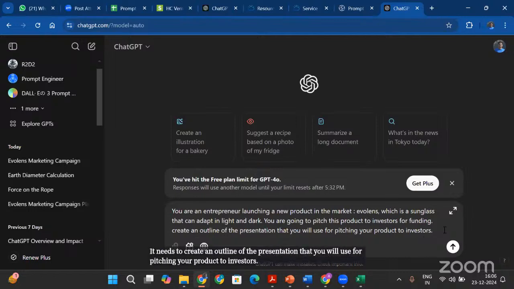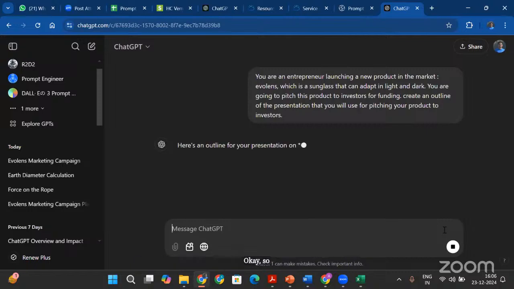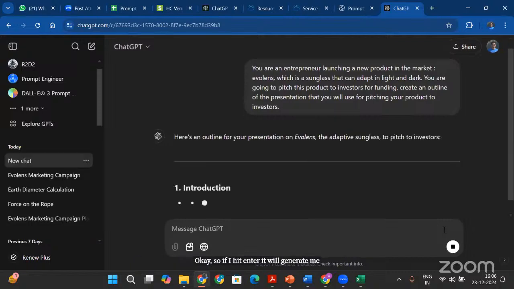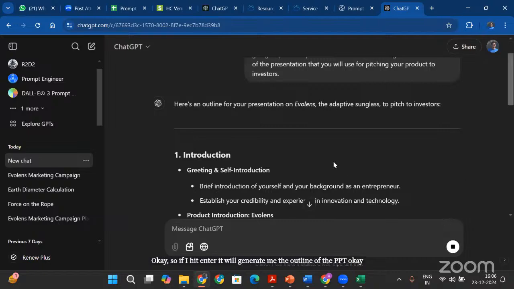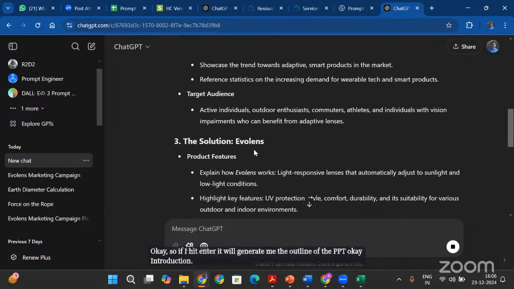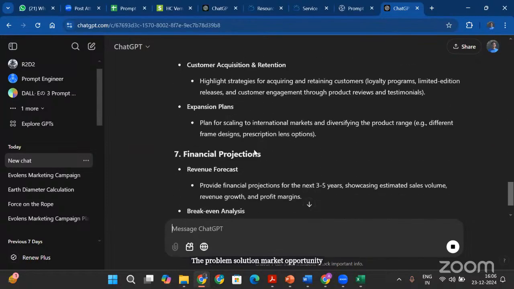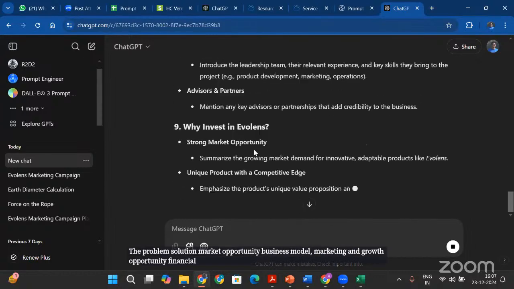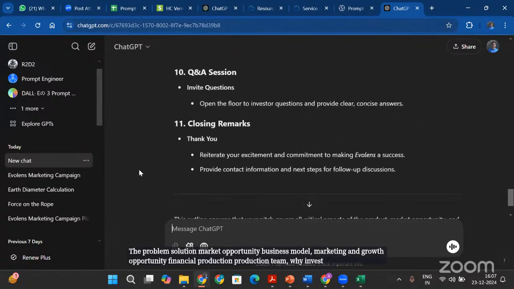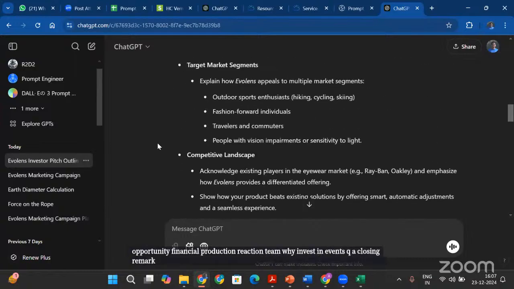Okay. So I'm going from least to most prompting. That means that I'm first generating just the outline. I'm not generating the whole presentation itself. First generating the outline, and then I will generate the whole presentation. Okay. So if I hit enter, it will generate me the outline of the PPT. Okay. Introduction, the problem, solution, market opportunity, business model, marketing and growth opportunity, financial projection, team, why invest in Evo Lens, Q&A, closing remarks.